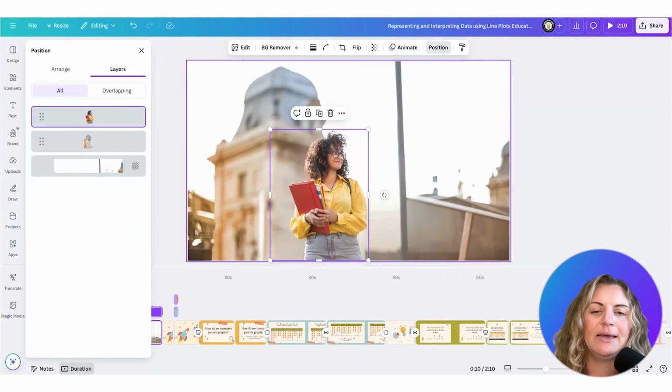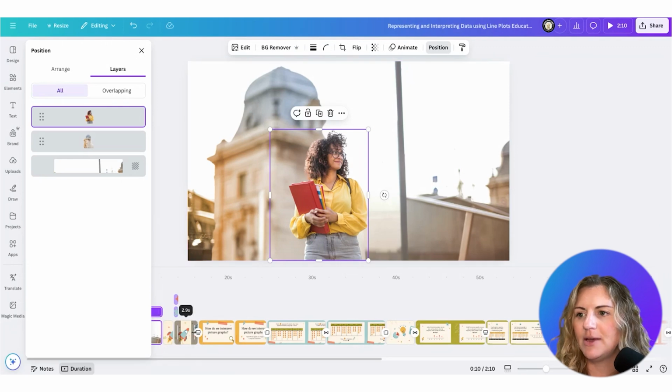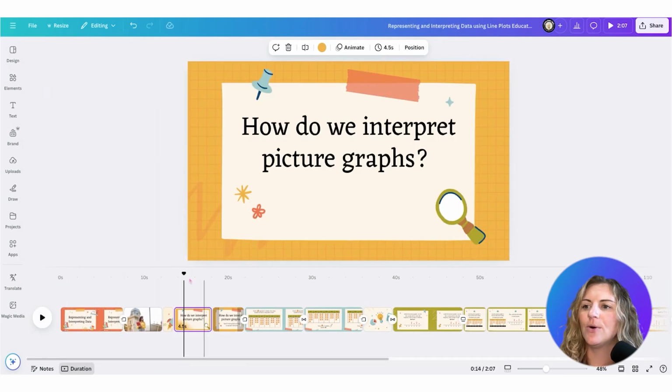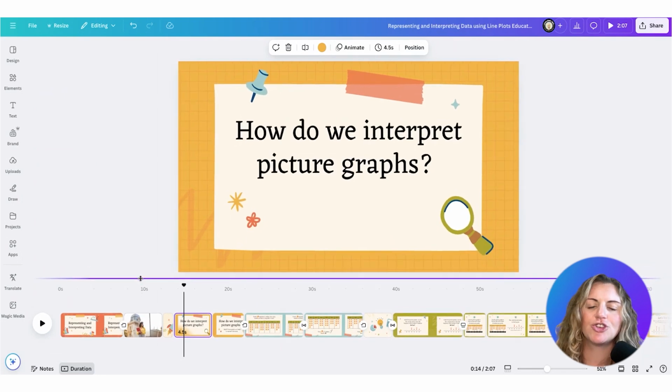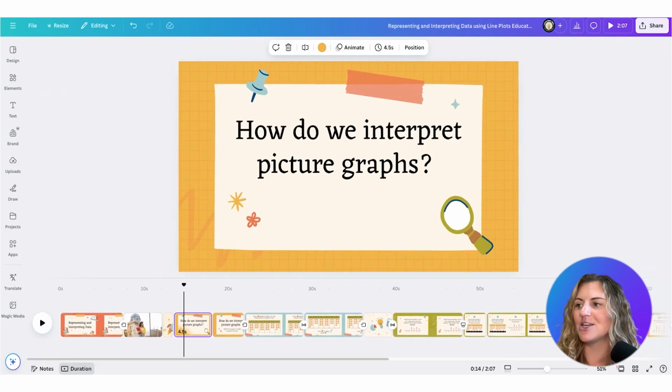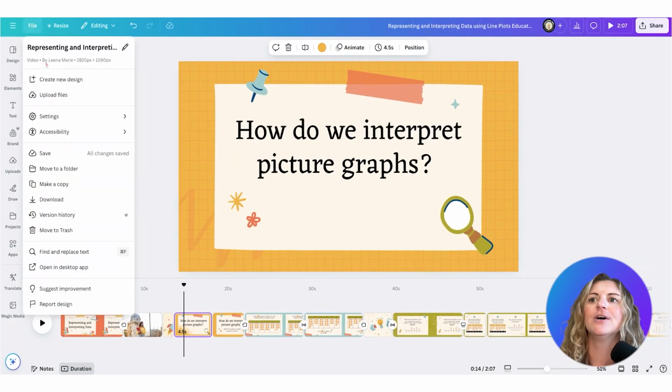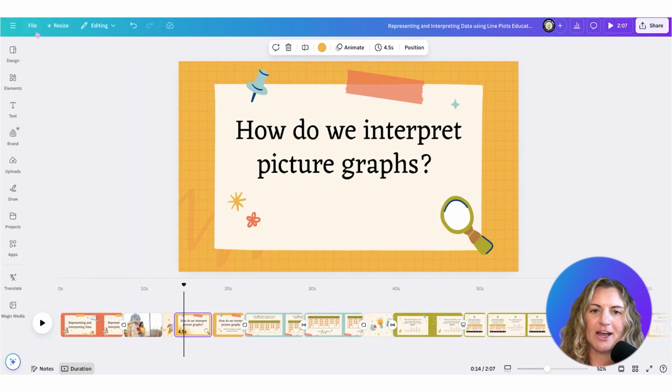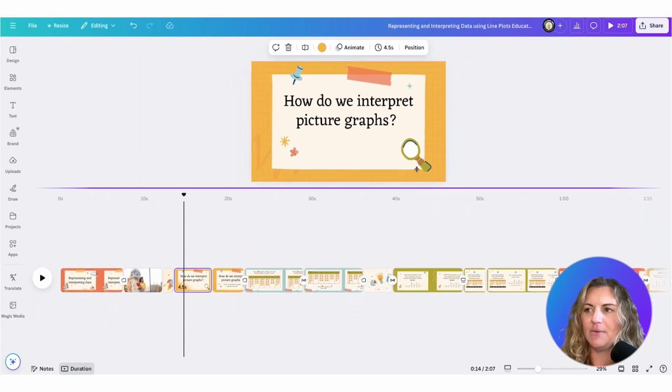So on my same design that I was on before, I'm going to come to my timeline. Now, we talked about timeline track markers, and so I am in a video file. So you'll see here I'm in a video. And I just clicked on file, and that let me know the file type. And time track with markers.